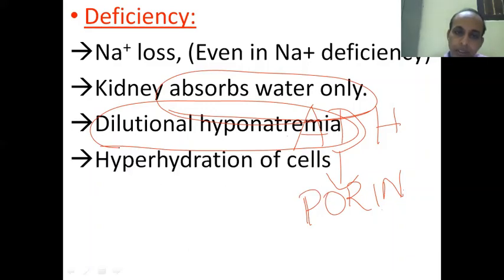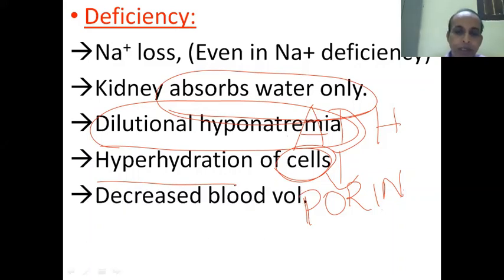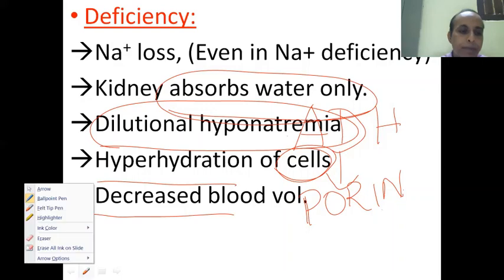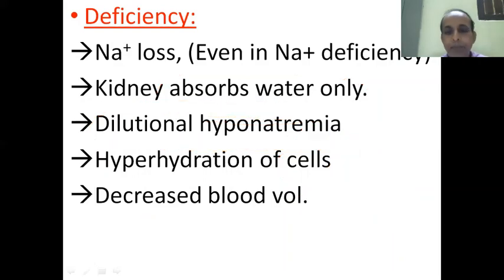When there is dilution, the water will move to the region where there is high salt concentration, usually into the cells. So that leads to hyperhydration of the cells. Cells will usually swell up. And when water moves into the cell, the circulatory volume decreases. So there is decreased blood volume. So what are the things? Dilutional hyponatremia, hyperhydration of the cell, and decreased blood volume.